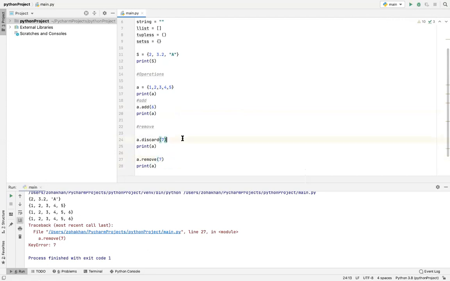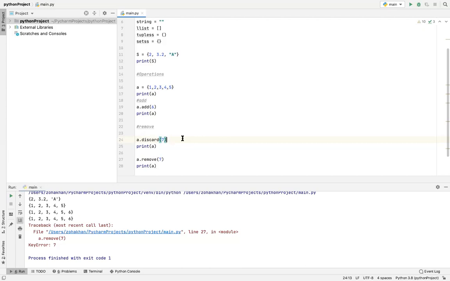When you're using the keyword discard and you write its value inside the parentheses, if it is there, it will be removed. But if it is not there, it is not going to give you an error. However, if you use the keyword remove to remove a certain value from a set, then if the value is there, it will remove it.